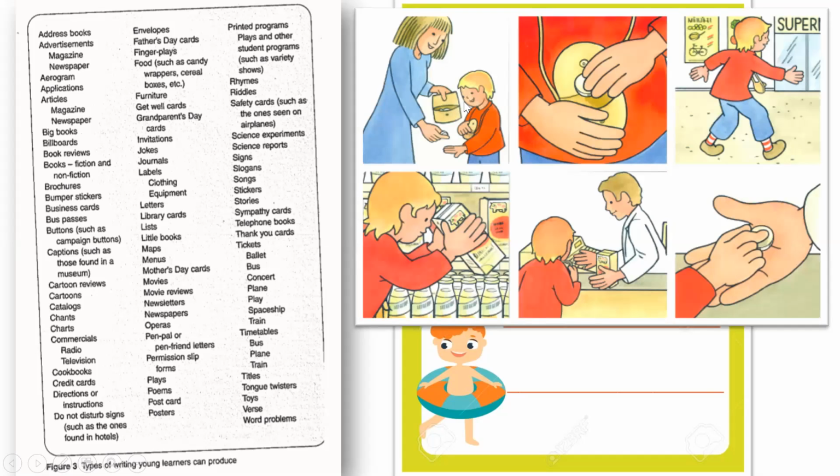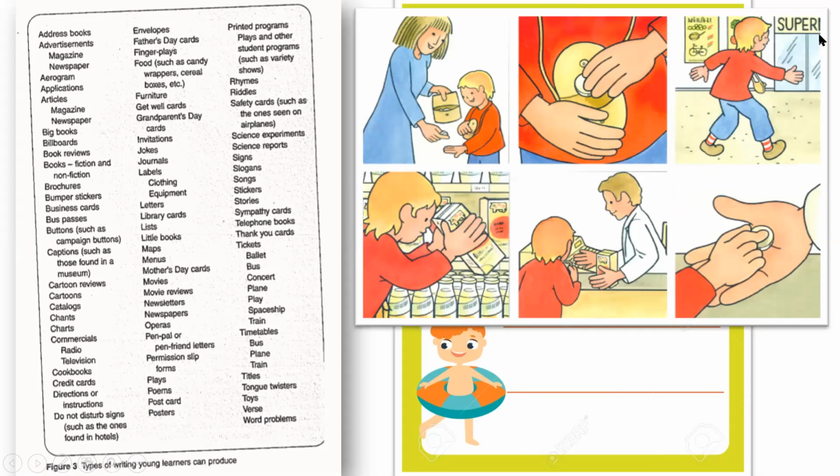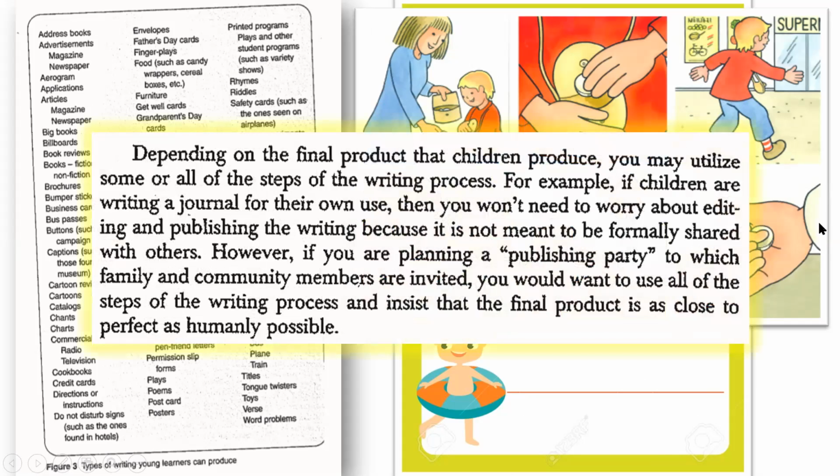Remember that we have the controlled writing and the free writing, right? This one is the free writing, as you can see, my summer story. And control because they have some pictures, they have the sequence of what is happening, right? So consider this. And here we have, depending on the final product that children produce, you may utilize some or all of the steps of the writing process.